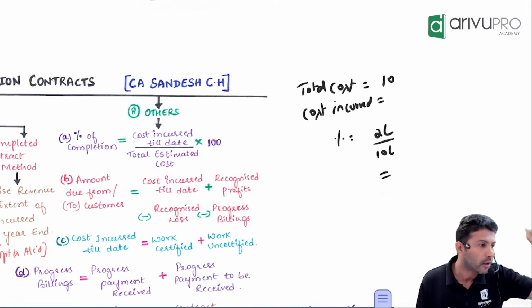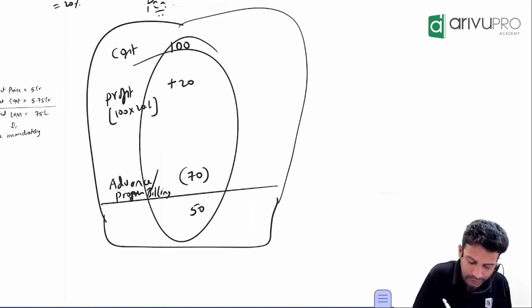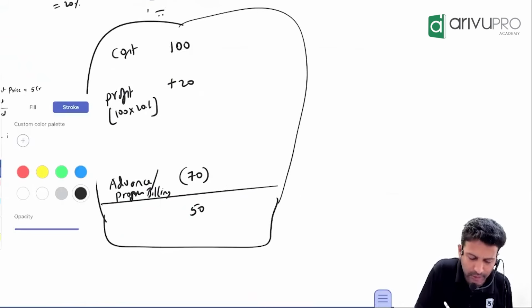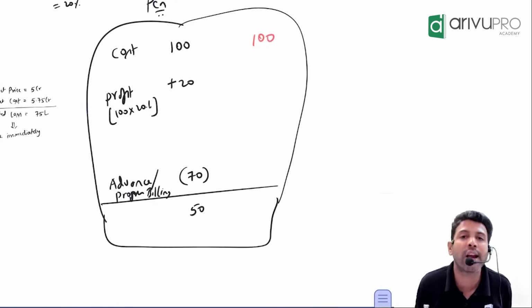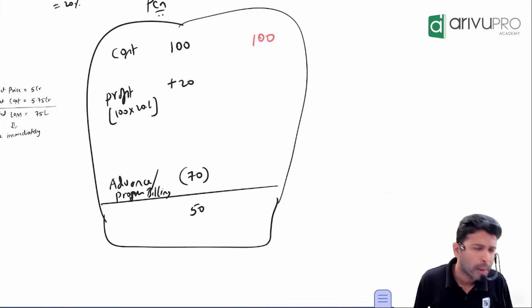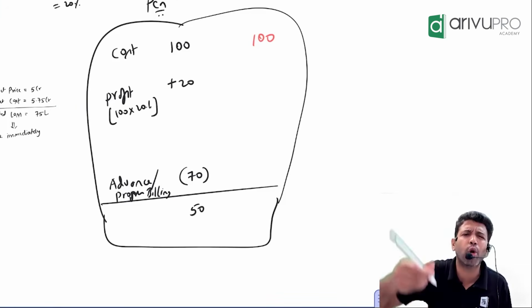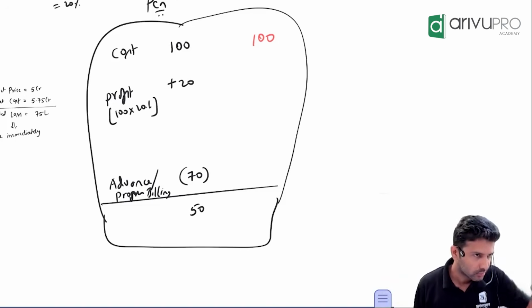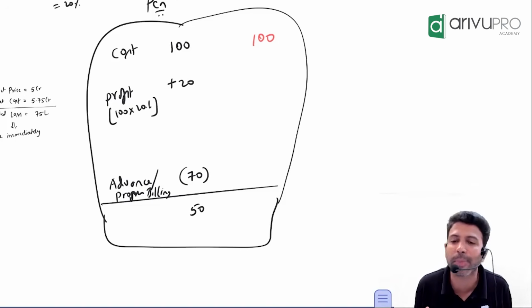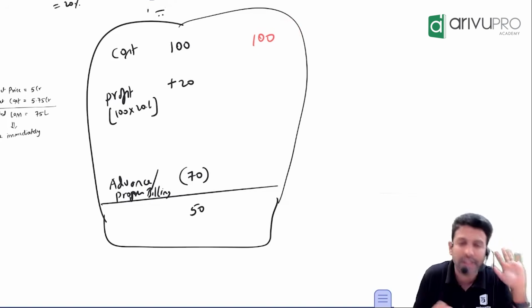Understood? Is it necessary every time that it has to be profit? No, we can modify this example. Let's say cost is still 100, but now the economy is in recession. The country is in recession and nobody is buying my pen, but I have already manufactured it.